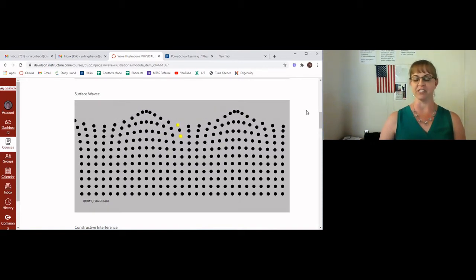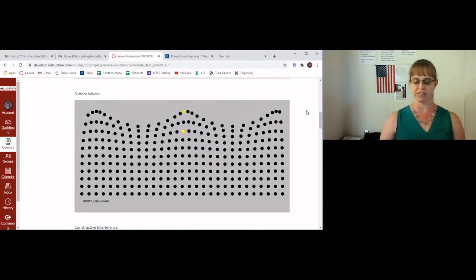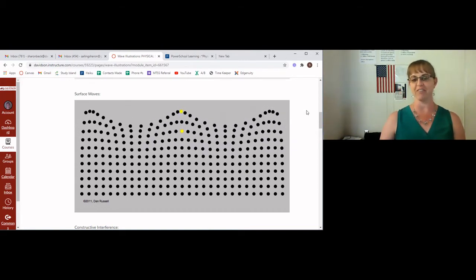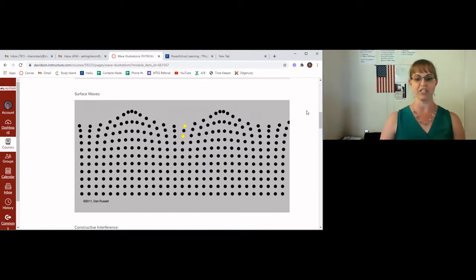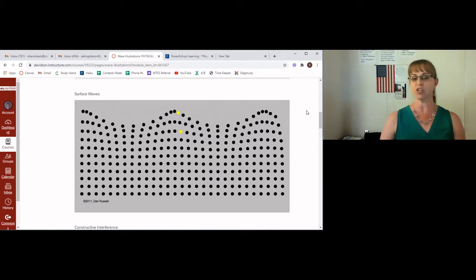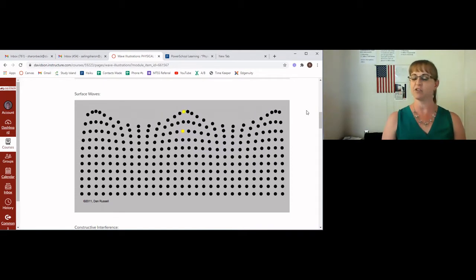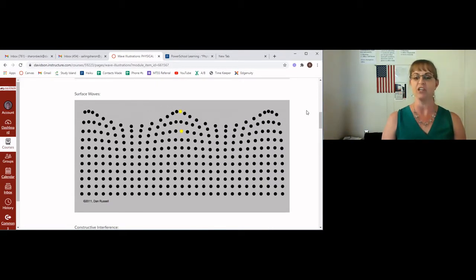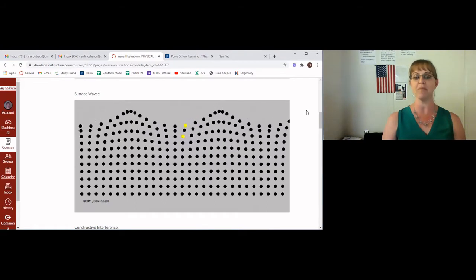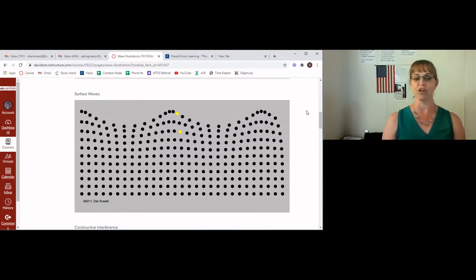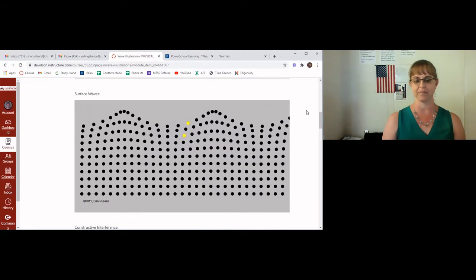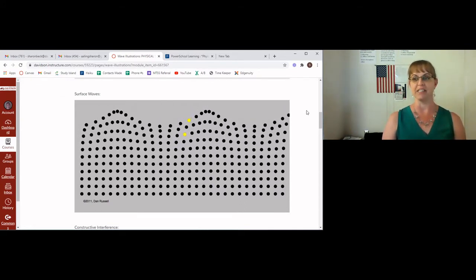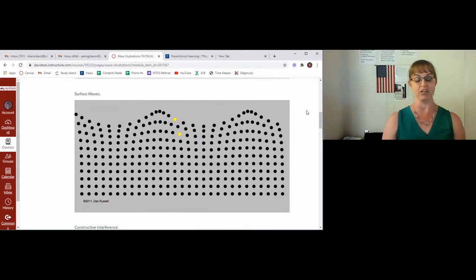That's the difference between a surface wave and a transverse wave. They look similar when you draw them on paper, so you actually have to see the motion of the individual particles to understand what's going on. Ocean waves do this. If you're swimming in the ocean and you're out past the place where the waves are breaking, you'll notice that the waves will simply pick you up and let you down over and over in a sort of circular motion. The waves only crash when they get close to the shore because the depth of the water has decreased so much.